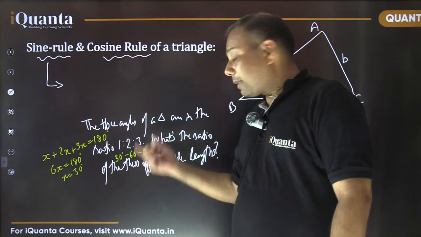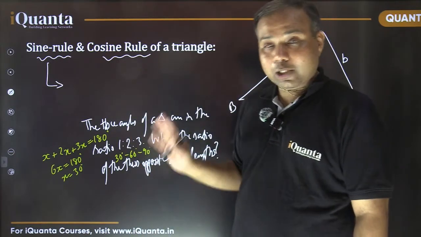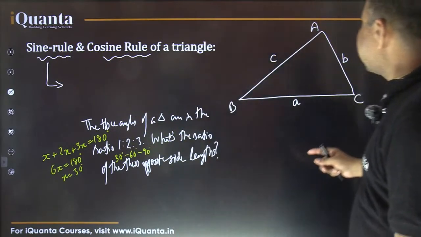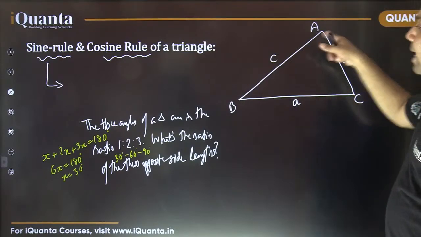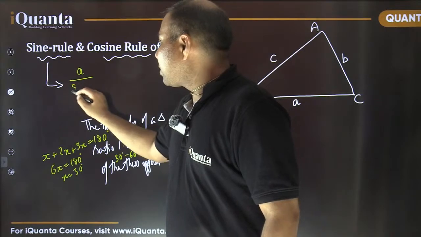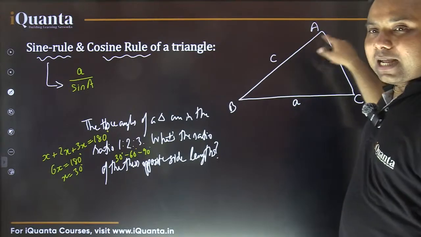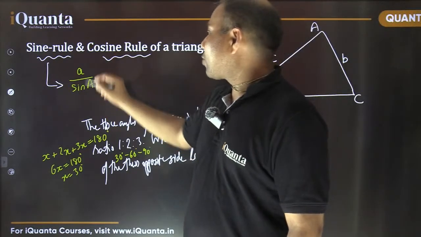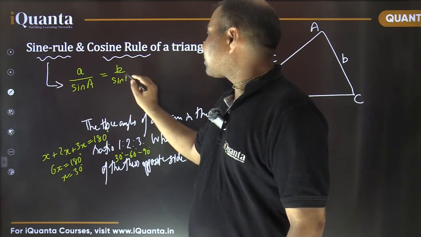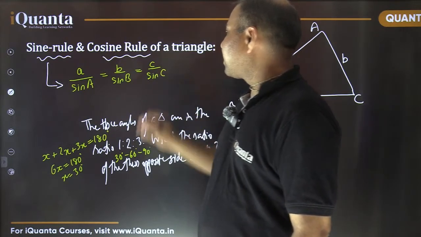Now the side lengths opposite to them are not in the ratio of 1:2:3, which it appears to be. They are related by the sine rule. And what does the sine rule say? The sine rule says that a side length upon the sine of the opposite angle, this ratio, is going to remain constant. So a upon sin A is equal to b upon sin B is equal to c upon sin C. So that is a trigonometric relation.